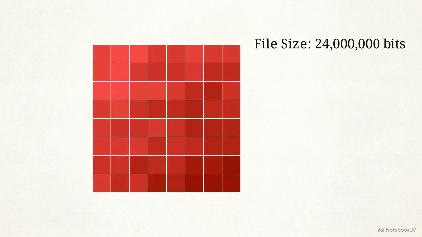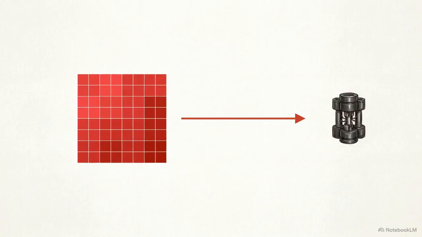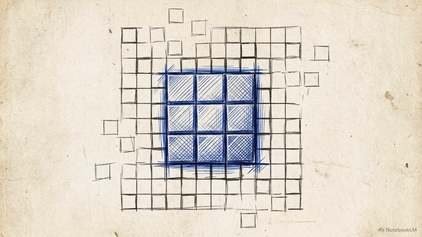Lossy compression algorithms scan this grid and identify neighboring pixels of similar shades. It averages out those variations into a single uniform color, lowering the required bit count for that area. This process intentionally discards data. Once those specific shade variations are removed to save space, they are gone. The algorithm is strictly irreversible.